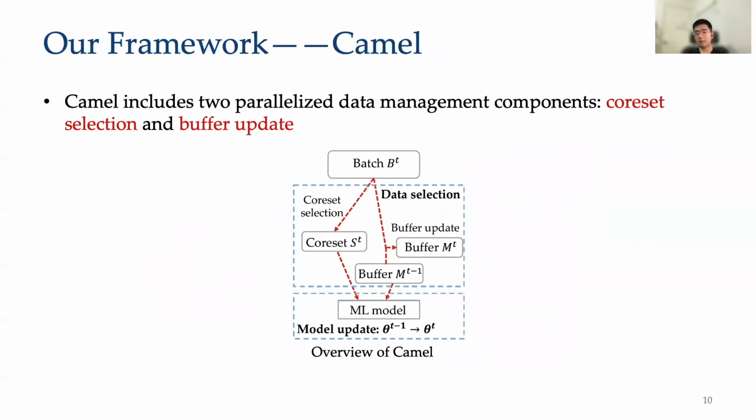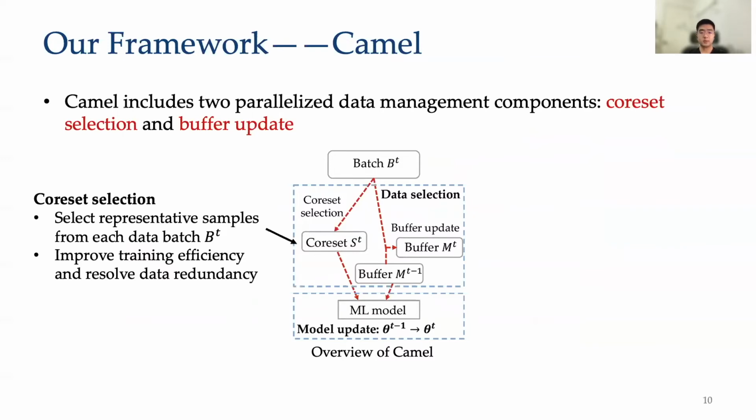To solve the above limitations, we propose a new framework, Camel, for the stream learning problem. Camel includes two parallelized data management components, coreset selection and buffer update. To improve training efficiency for general classification tasks, Camel selects a coreset from each streaming data batch for model training. Coresets are weighted summaries of large data sets.